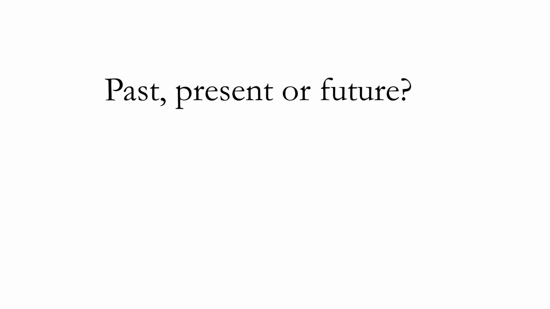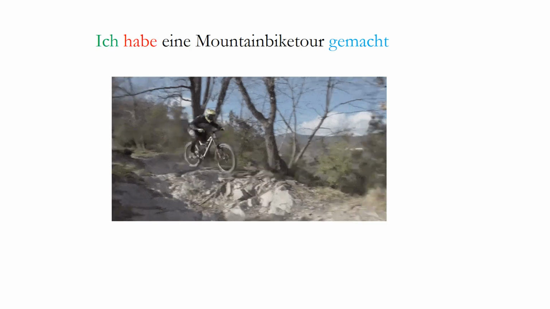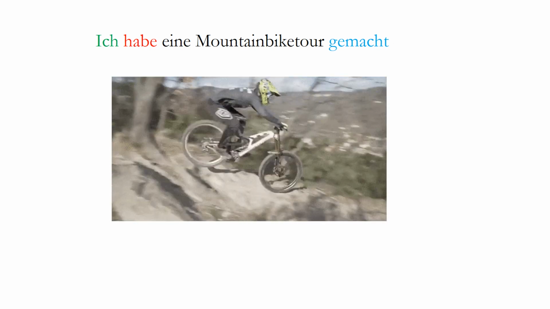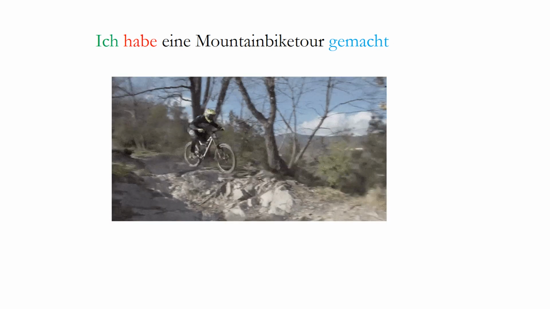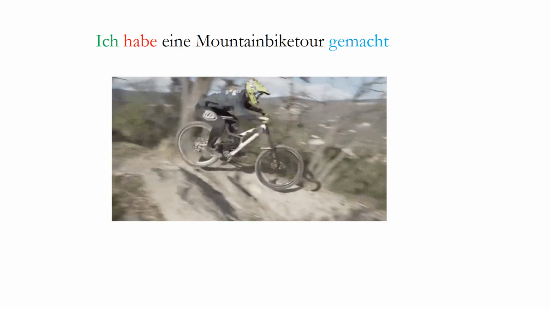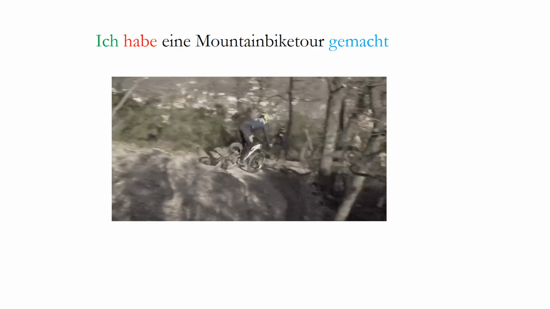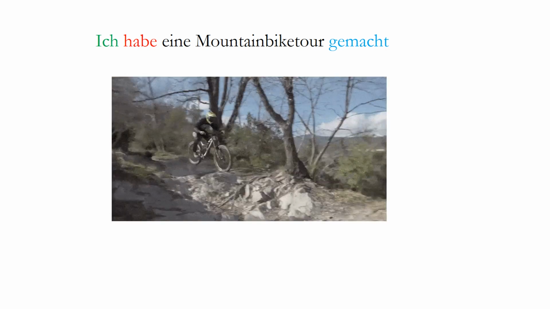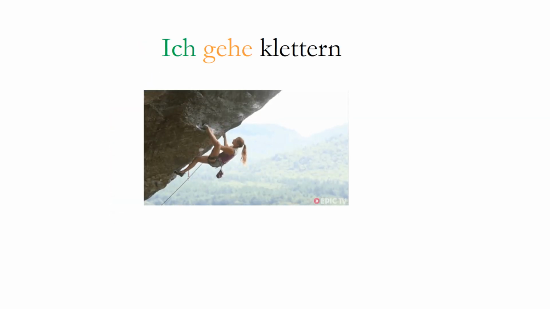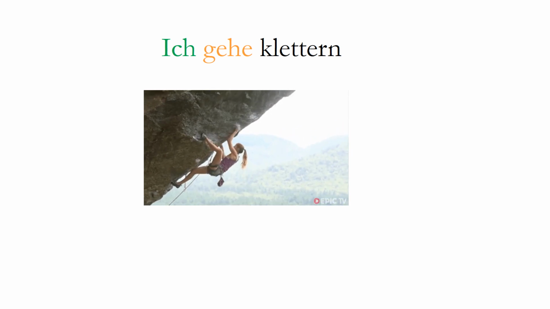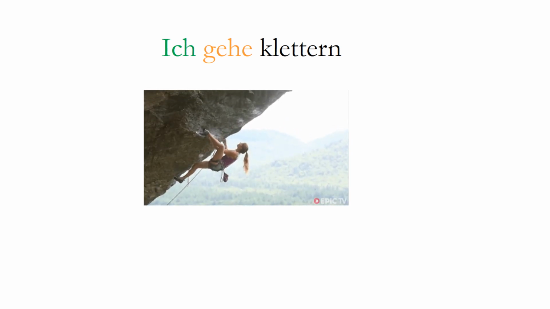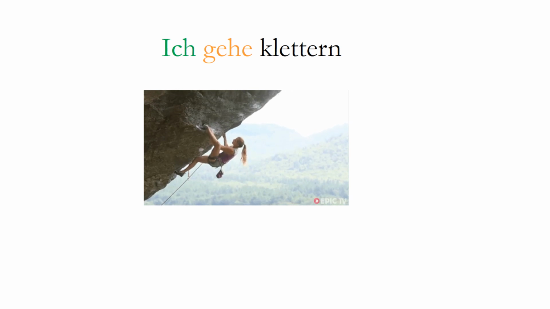I'm now going to show you some sentences, and I want you to work out whether they're in the past, the present, or the future tense. Ich habe eine Mountainbike-Tour gemacht. Is it past, present or future? Richtig, it's past, and we can tell that from the past participle gemacht. Ich gehe klettern. Past, present or future? Richtig, it is present, I go climbing.